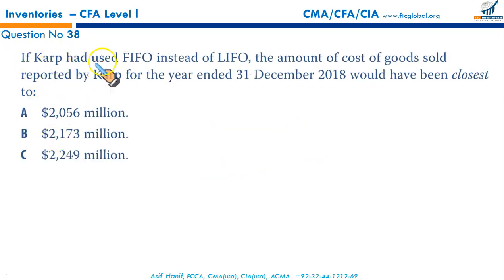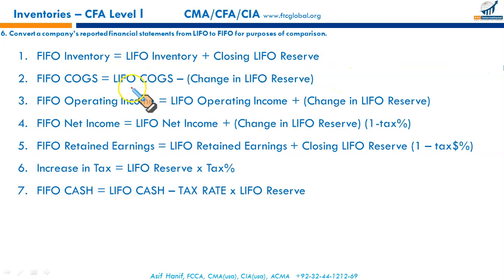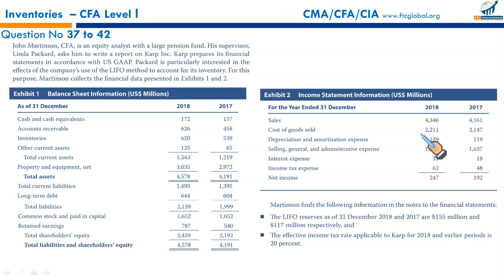Next, if CARP had used FIFO instead of LIFO, the amount of CGS reported by CARP for the year ended 31st December 2018 would have been closest to. Again, LIFO cost of goods sold can be converted to FIFO by adjusting for negative change in LIFO reserve. LIFO COGS minus change in LIFO reserve. Let us do it. Now this is the cost of sales under LIFO, CGS LIFO. We just have to deduct the change in LIFO reserve over the period.